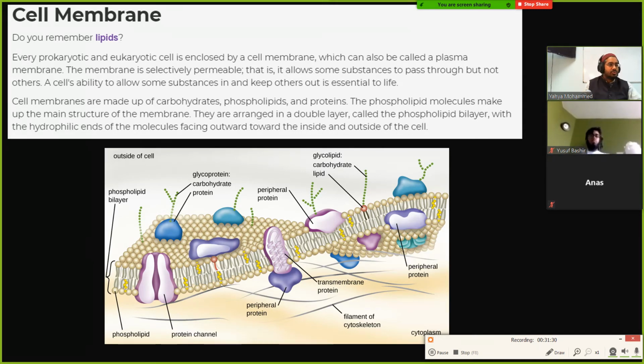What about all this green stuff coming out? You see all these green things coming out from the top? All these green projections on the outside. What are these green things on the outside? Anyone know?